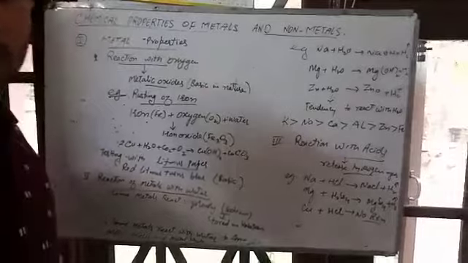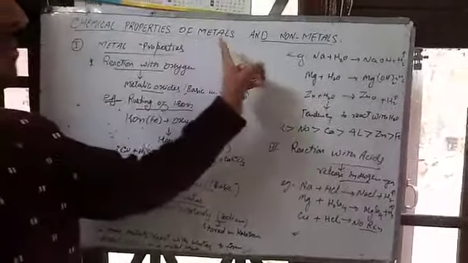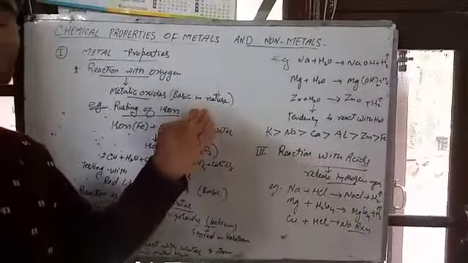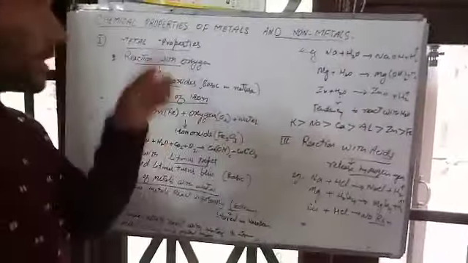Hello, my dear students. Today we will take the chemical properties of metals and non-metals. We discussed the physical properties of metals and non-metals. Now we will discuss the chemical properties of metals and non-metals.